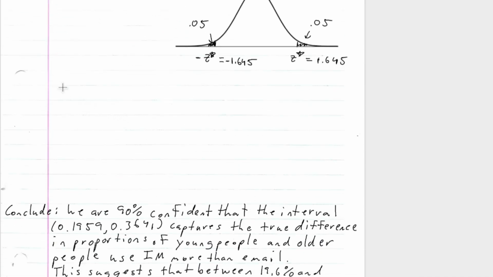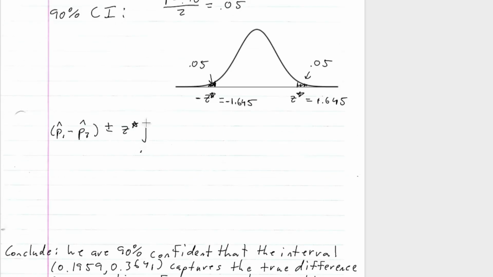So our 90% confidence interval is going to be P1 hat minus P2 hat plus or minus Z star times the square root of P1 hat times 1 minus P1 hat over n1, plus P2 hat times 1 minus P2 hat all over n2.